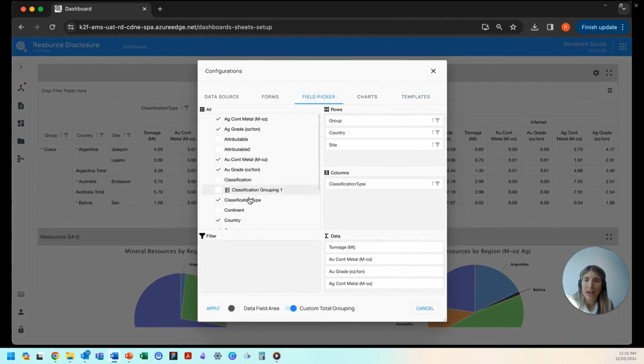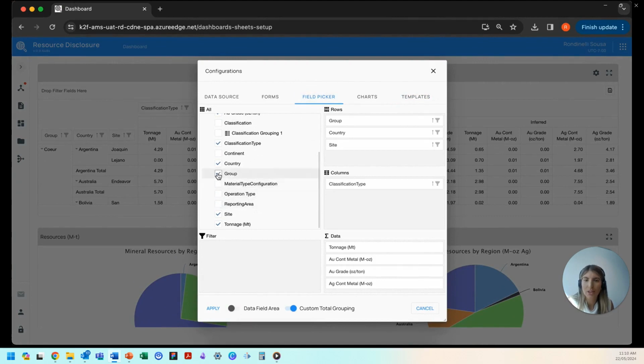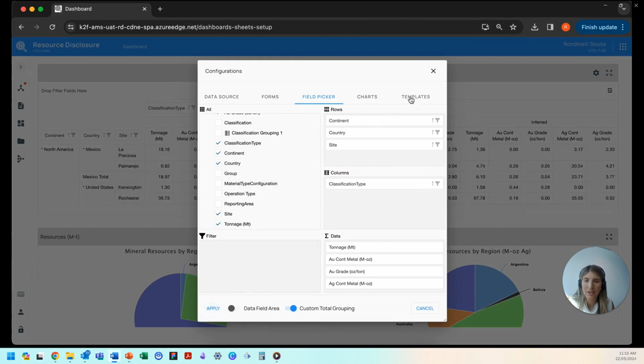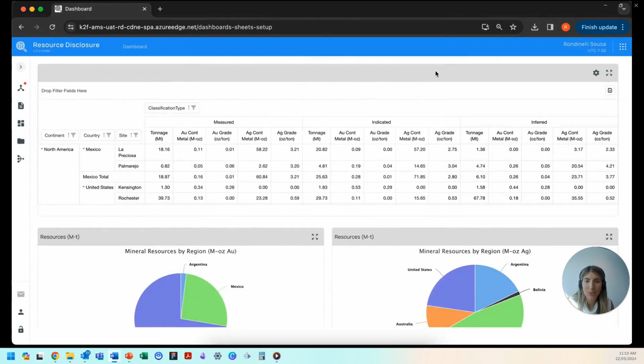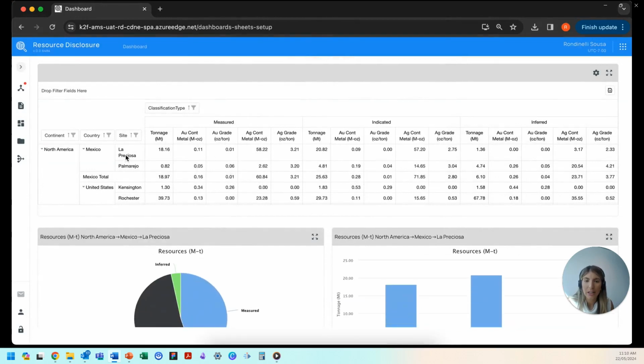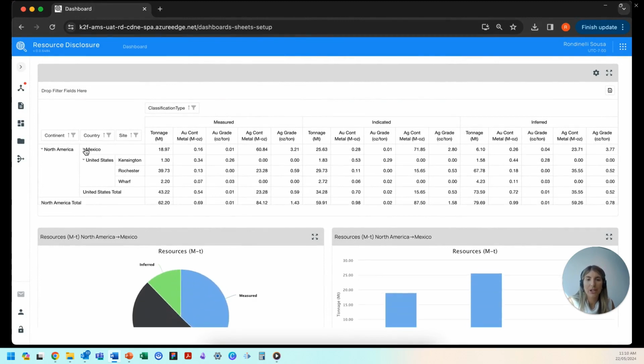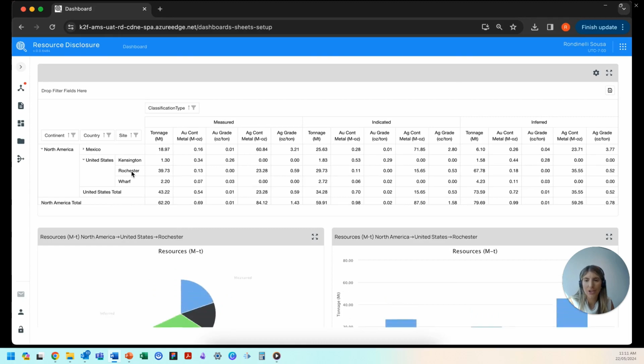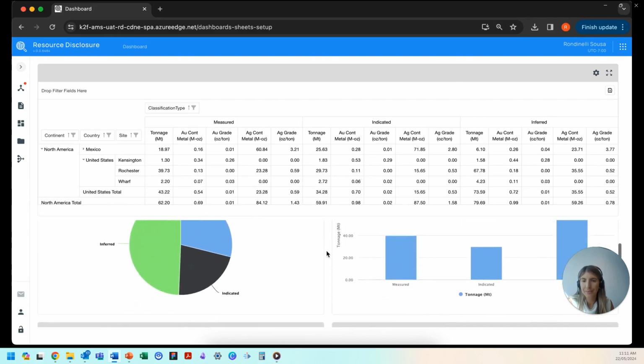So users can remove, add, and even move columns until reports and charts look as desired. Okay. So users can easily drill down the tables or even roll up the data at a country, region, or corporate level. The charts are automatically updated as well with material information and consistent calculations, as you can see here.